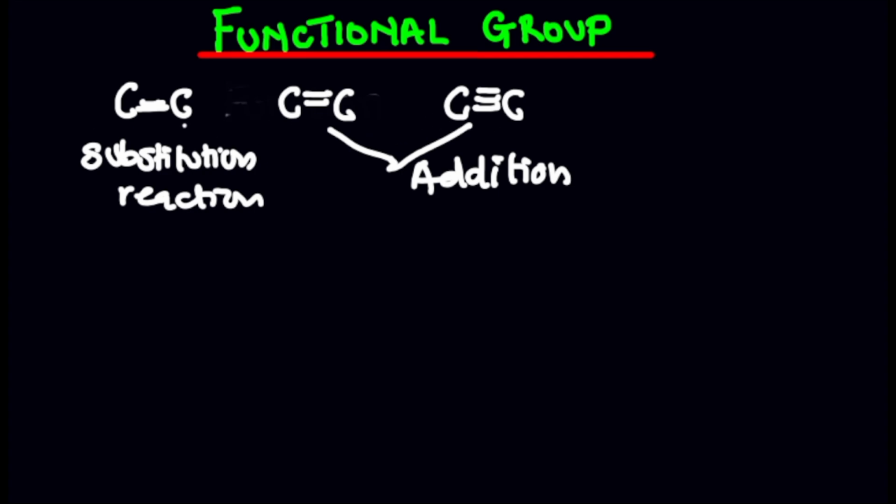So that's what we have here. Based on bond, we have alkene and also alkyne. Alkene and alkyne are unsaturated hydrocarbons, while alkane is a saturated hydrocarbon. Now let's go ahead and talk about other functional groups that we have.